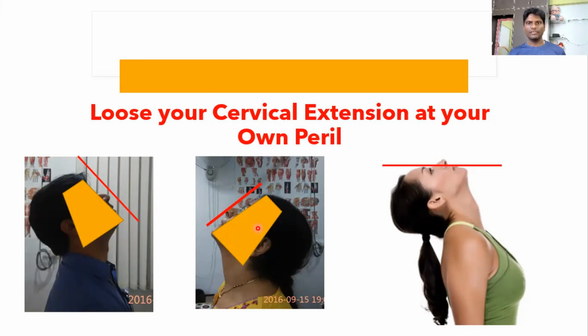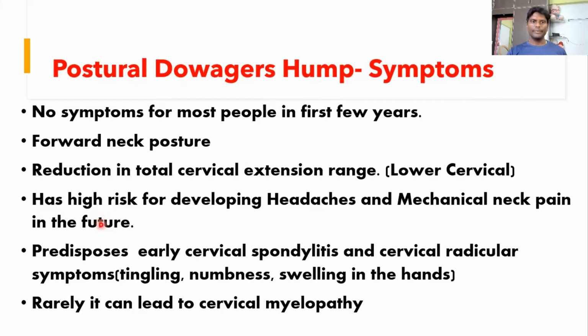So if you lose your cervical extension, it can lead to so many other problems in the future. These people have high risk of developing headaches and mechanical neck pain in the future. It also predisposes to early cervical spondylosis and cervical radicular symptoms like tingling, numbness, swelling in their hands. Cervical myelopathy will not happen overnight. It has to develop over 2 to 3 decades put together. So people who are not considering their posture now are the ones who have to suffer in their future when they become old.